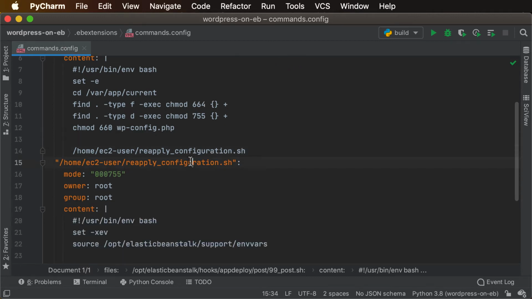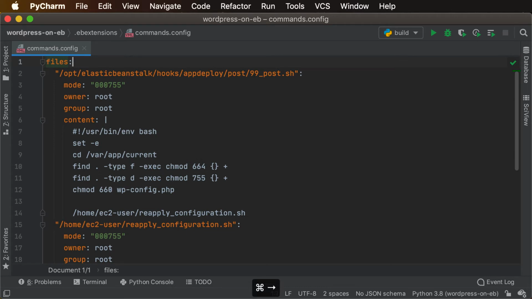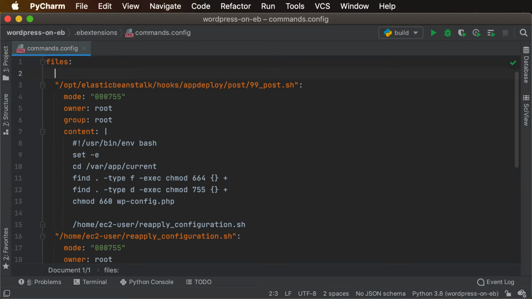that we defined earlier. And then we're going to continue building this upwards from a foundation, which is looked at less often as we add features and maintain this as time goes on, but work our way up to the higher level stuff that we care about from an application perspective, or in this case, WordPress, right? So we'll put the command above the files block that establishes the post directory that we are leveraging in Elastic Beanstalk to handle things at the end of the deployment.